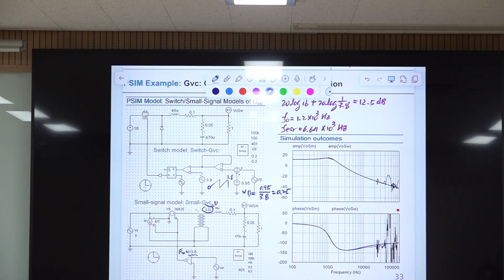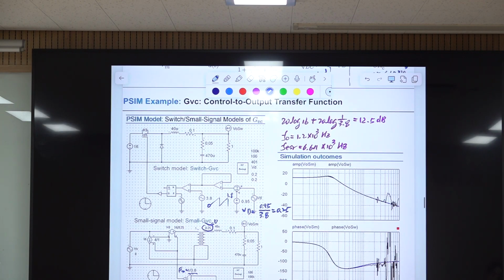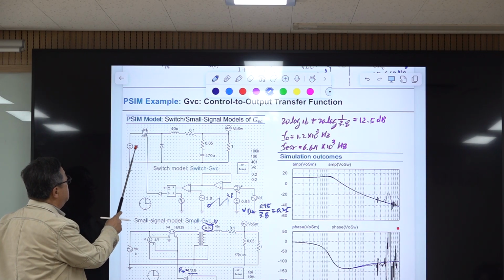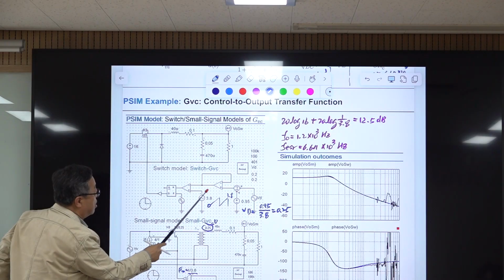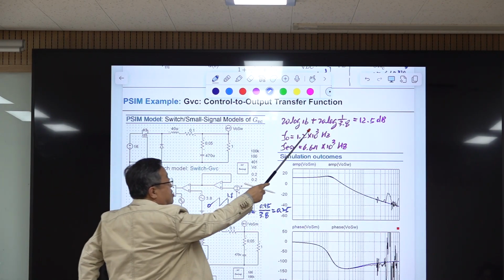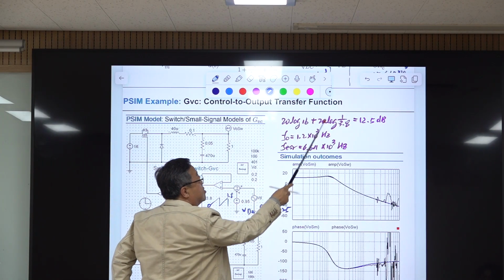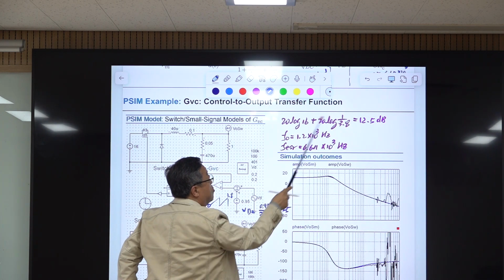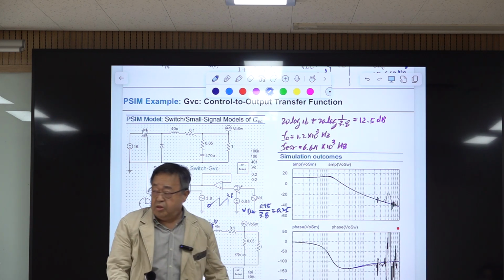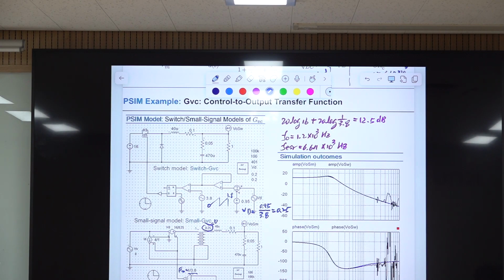So should be okay. Okay, and I evaluate this. DC gain is, this voltage is 16, 20 log 16, and we have additional term here. So this is plus 20 log 1 over VM. This one is actually negative because this is smaller than unity. So it is 12.5 dB. This is our prediction.